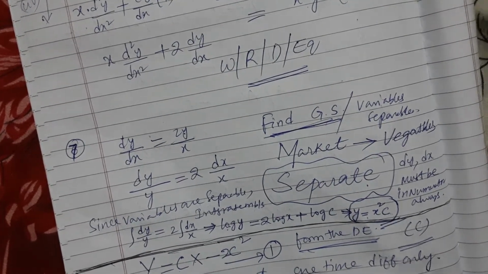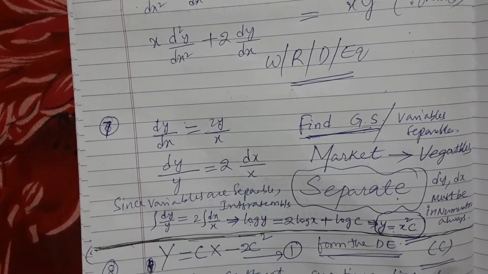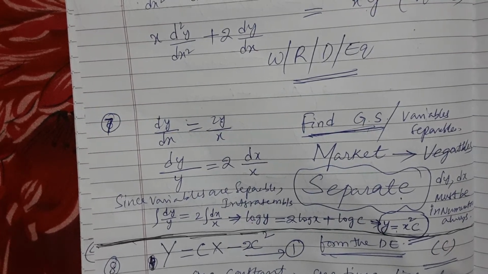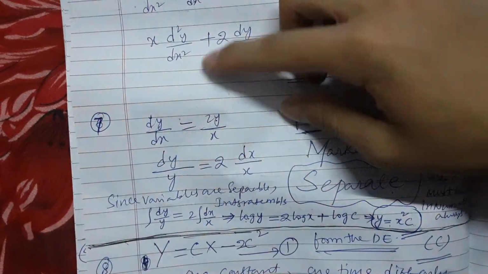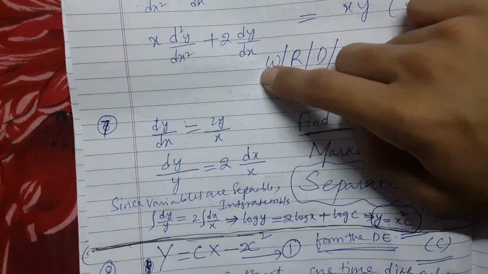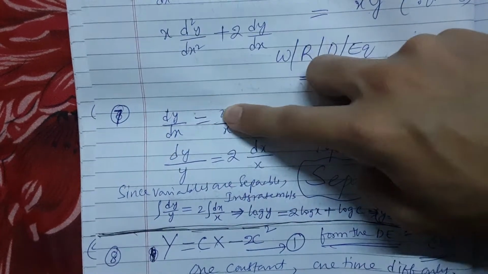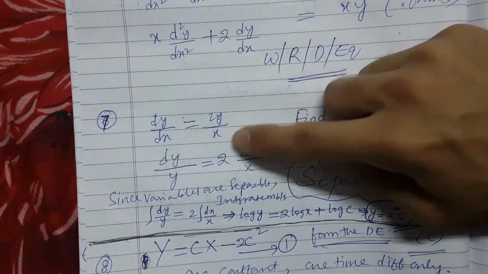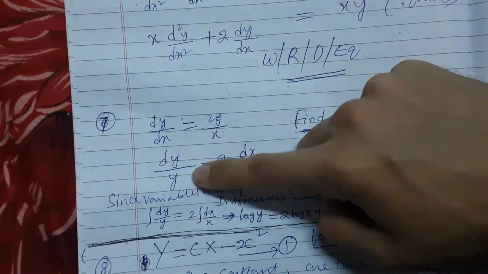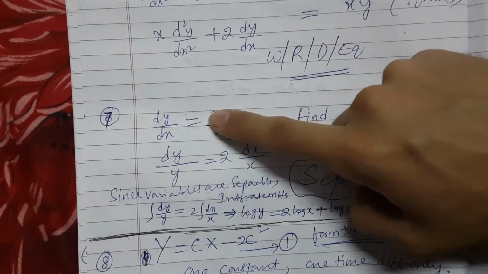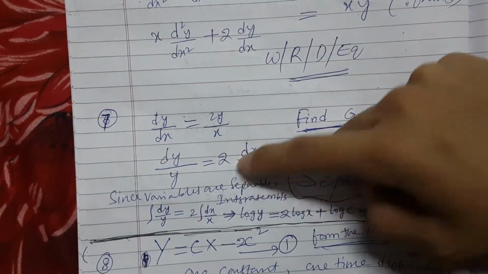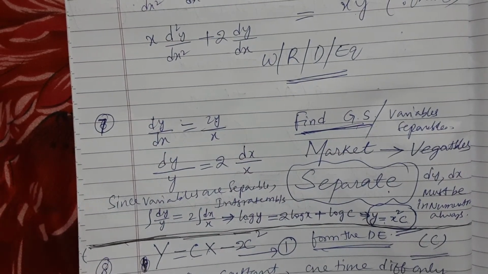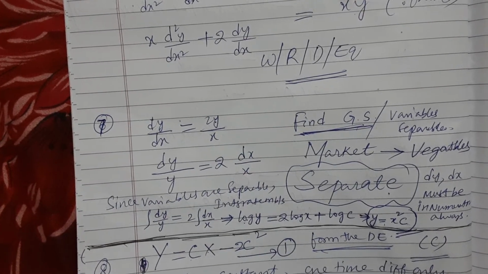Okay. Now dy by dx is equal to 2y by x. What is he trying to say? You are arranging. How are you arranging? Send dx. Acha, there is a condition. You have to send dx and dy to the numerator, then only it will work. So dx you send here, x one side, y one side, right? And this 2 if you want you can send down also. It doesn't matter where that 2 is, since variables are separable.